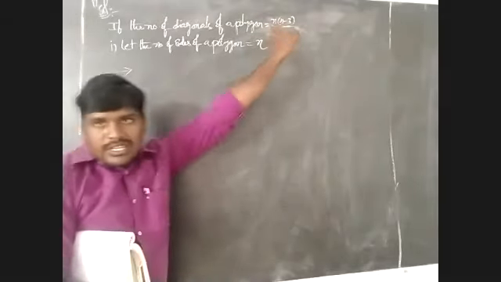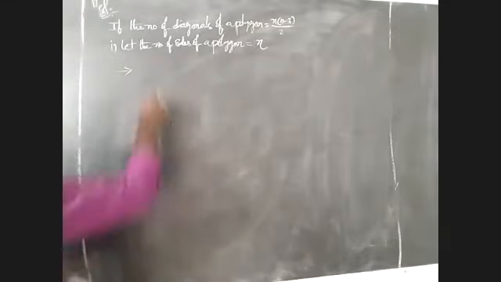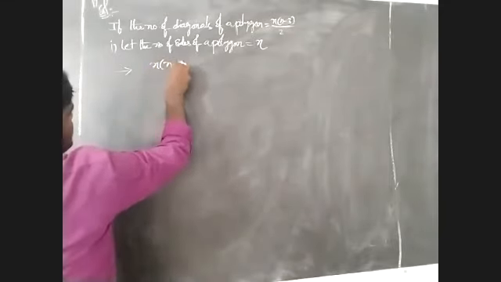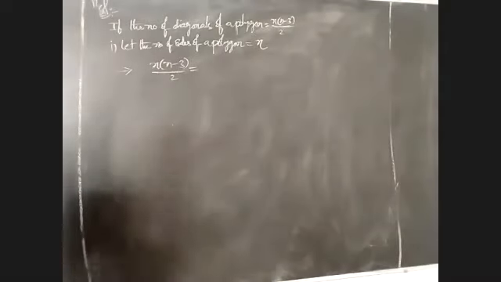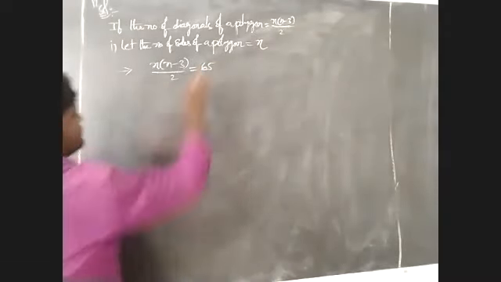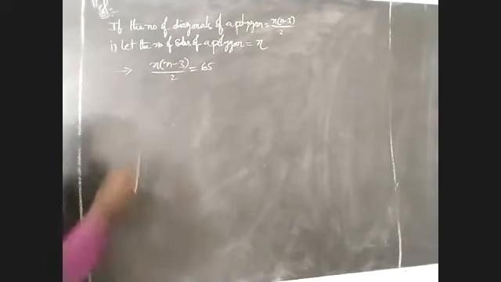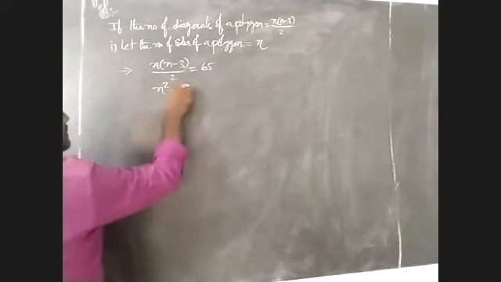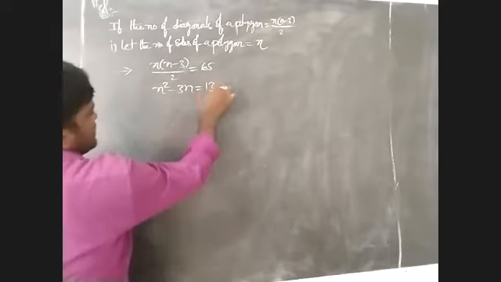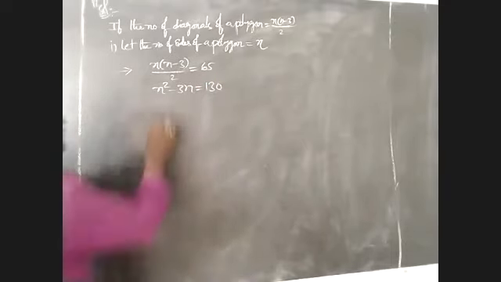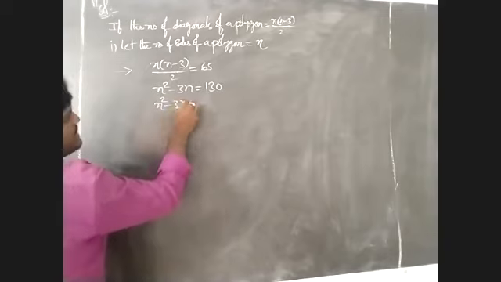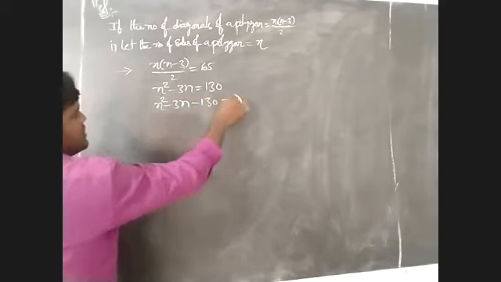That means, yes, the number of diagonals of a polygon is given by n(n minus 3)/2. If the number of diagonals is given, in this problem 65 diagonals, then n squared minus 3n equals 65 into 2, which is 130. That means n squared minus 3n minus 130 is equal to 0.